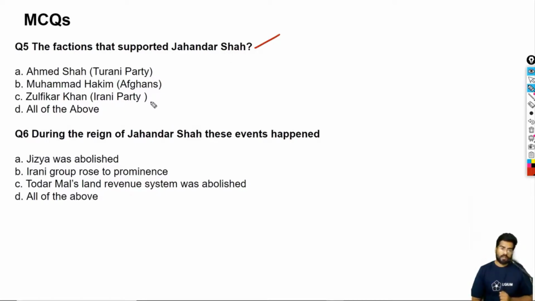So the answer is Iranian party, Zulfikar Khan. Then we have the sixth question. During the reign of Jahandar Shah, these events happened. So what was the event that happened? Jizya was abolished. Okay, that is true.